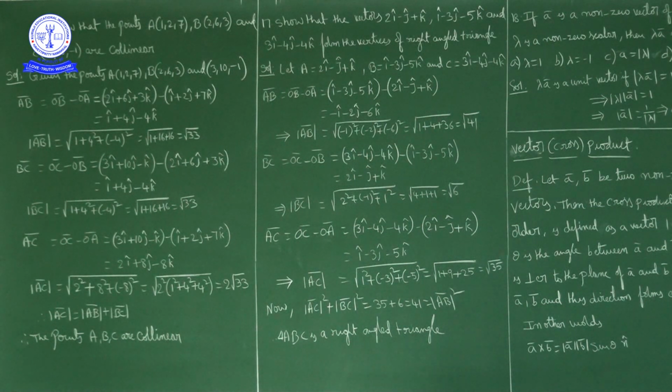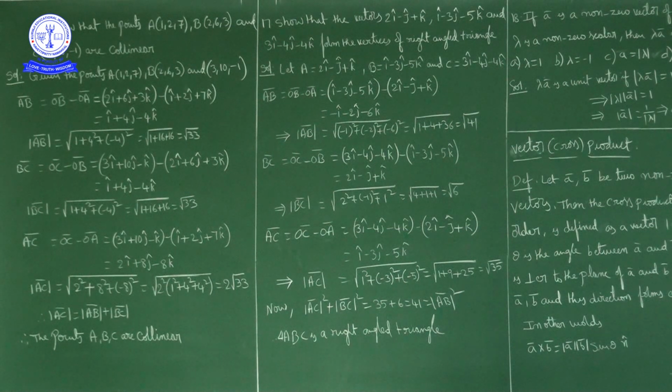Now we are discussing the vectors topic, exercise 10.3. Up to question number 15 we discussed. Next, question number 16. Show that the points A(1, 2, 7), B(2, 6, 3) and C(3, 10, -1) are collinear.